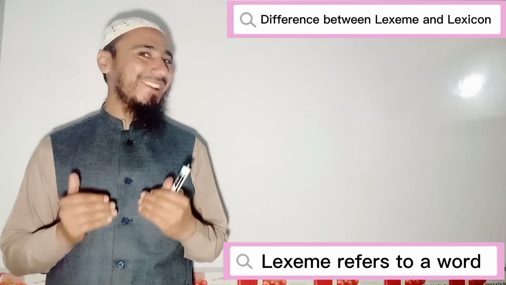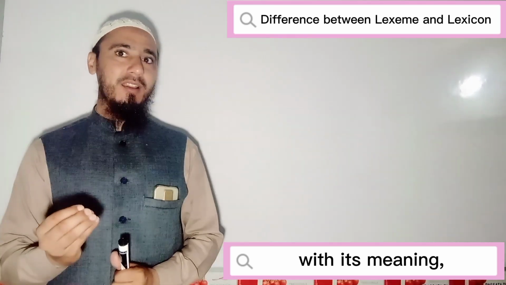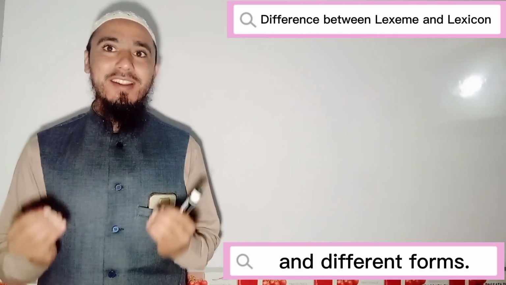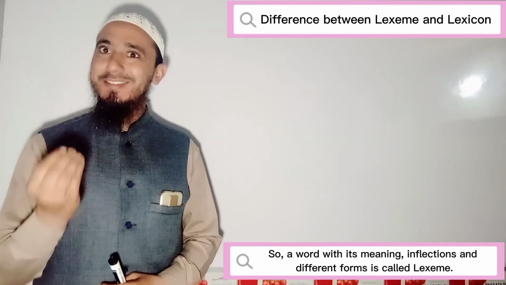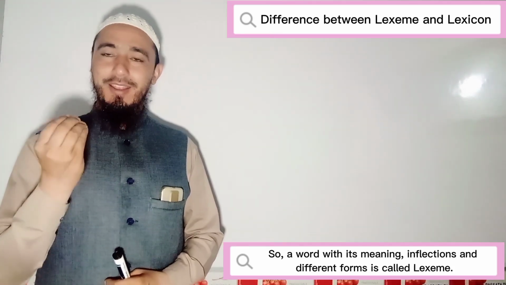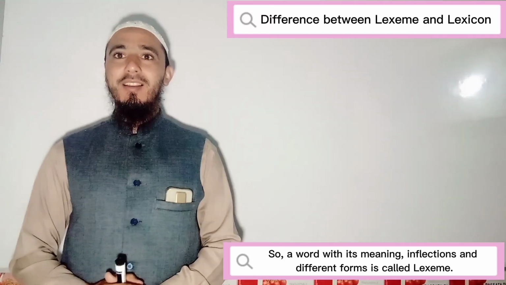Listeners and audience, lexeme refers to a word with its meaning, inflections, and different forms. So, a word with its meaning, inflections, and different forms is called lexeme.